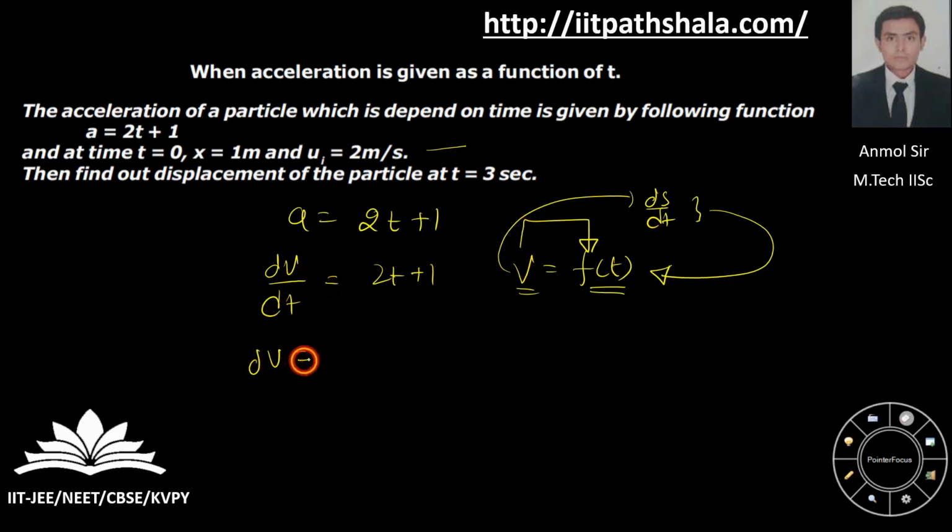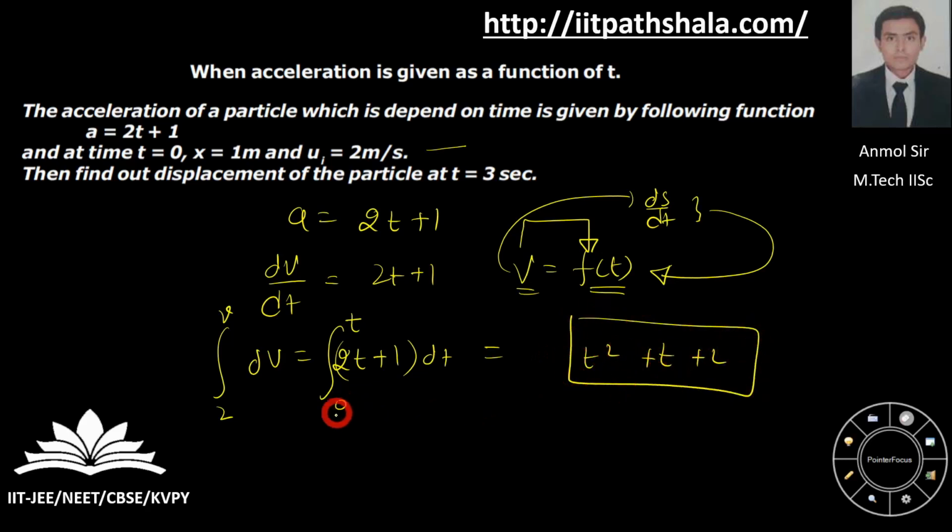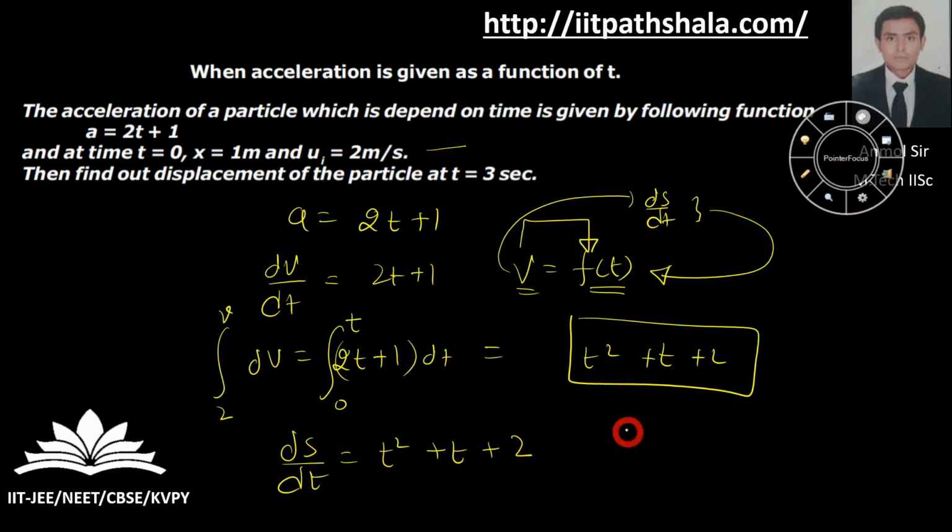So dv is nothing but (2t plus 1) dt, and the limits I'm taking: initial velocity is 2, which is given to you, final velocity let us take any v. Initial time is t equal to 0, and final time let us take t itself. So I land up with the following formula: t square plus t plus 2. This is my expression of velocity. Now as I know velocity is nothing but ds by dt, it gives me t square plus t plus 2 over here. Okay guys, now you can do the rest of the work over here.